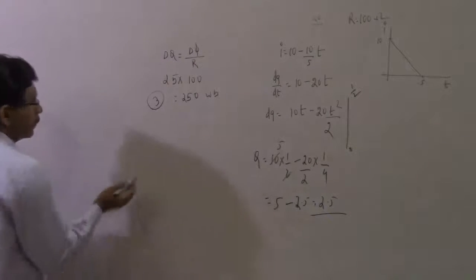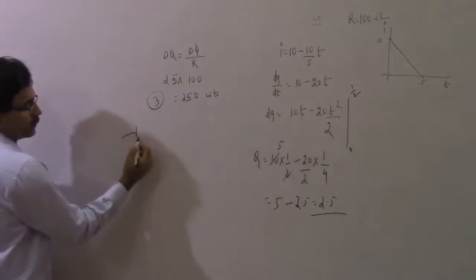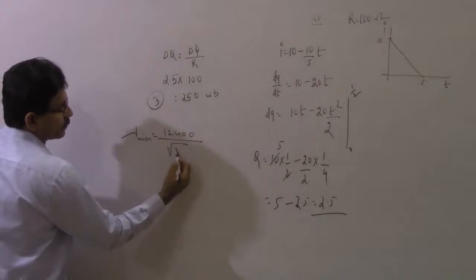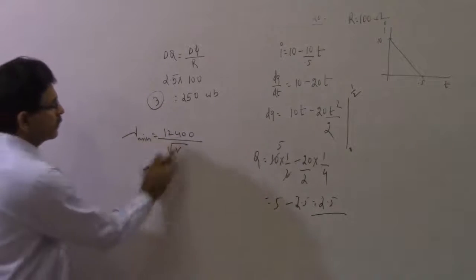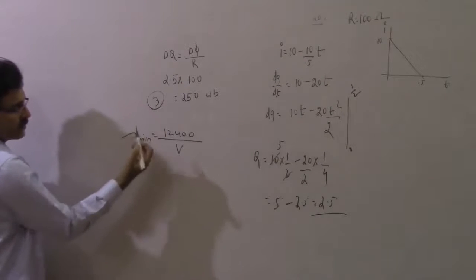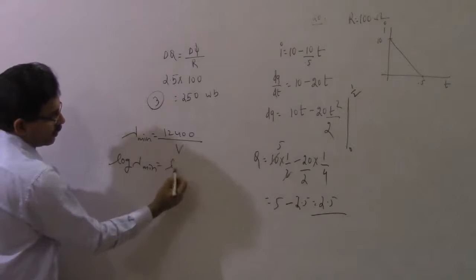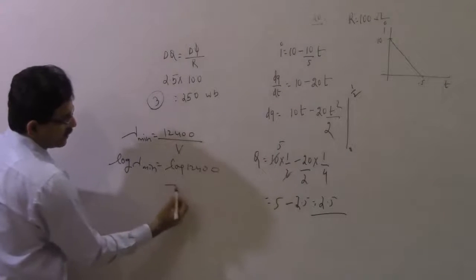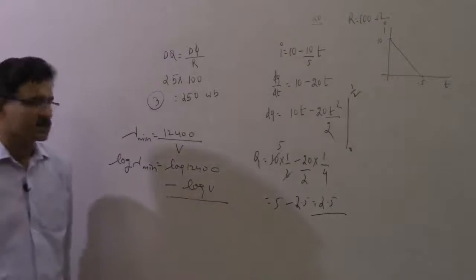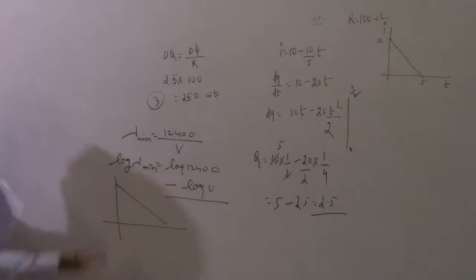Next problem, we all know Duane and Hunt law: lambda minimum is equal to 12400 divided by V. Now if we solve this, you can write this in this form. Take log of both the sides. You can write log lambda minimum is equal to log 12400 minus log of V. This is an equation of the kind C minus mx. So you know what you are going to get: something like this, a negative slope.